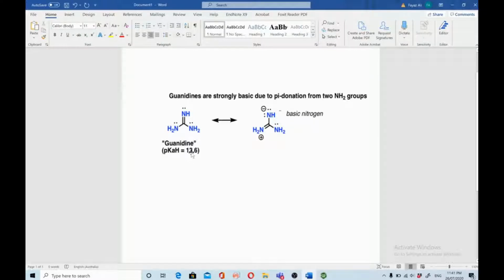That's the reason guanidines are more basic than amides and other functionalities, having a pKa value of 13.6. I hope this explained why guanidines are more basic. It's very simple and very clear. Because of these two nitrogen atoms, two NH2 groups, which are acting as pi donors, donating their electrons through resonance forms and providing a negative charge to this nitrogen, hence making this nitrogen more negative, more basic.